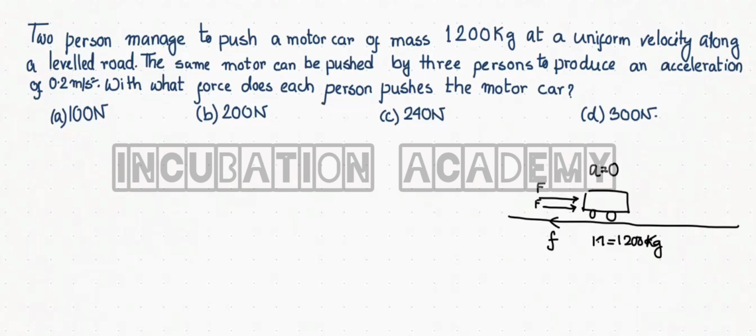That means the resultant force is zero here.